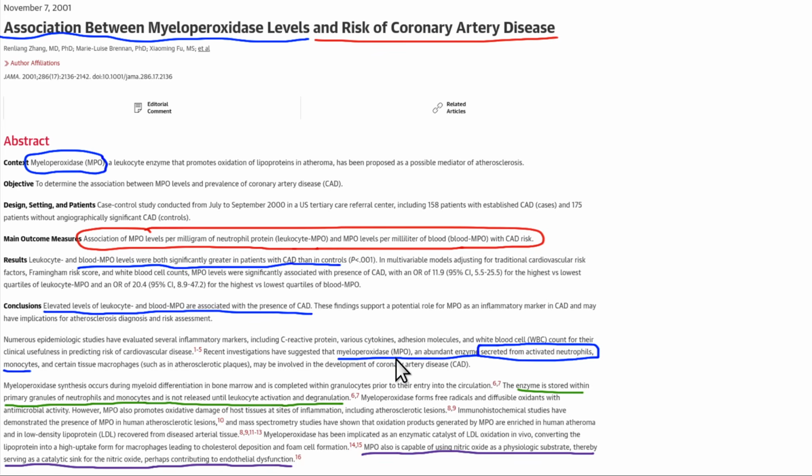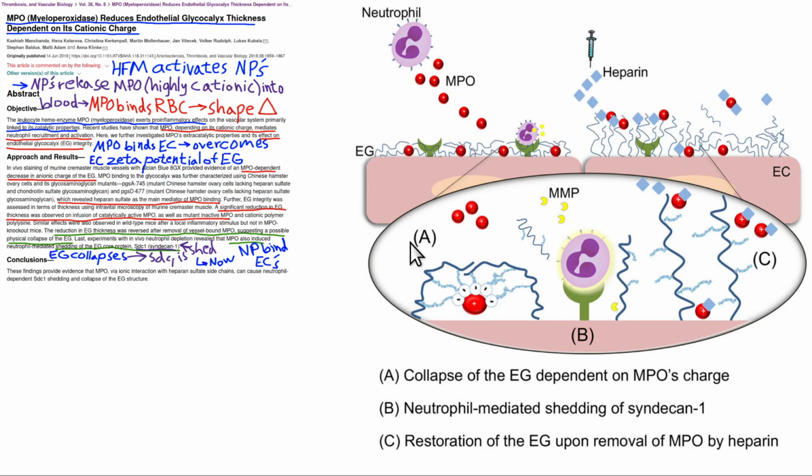MPO is an abundant enzyme secreted by activated neutrophils. A high-fat diet activates the neutrophils and causes them to release that. MPO can also use up nitric oxide, which is needed for vasodilation, and then decrease the ability of that vasodilation to occur.